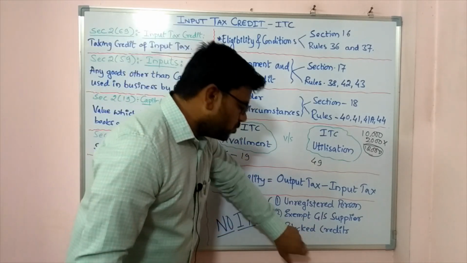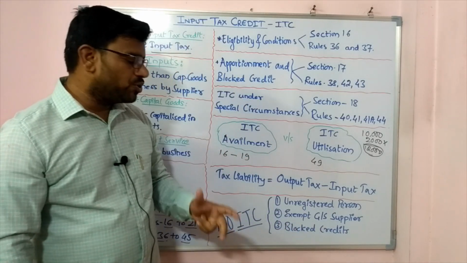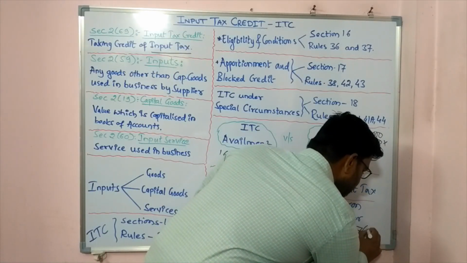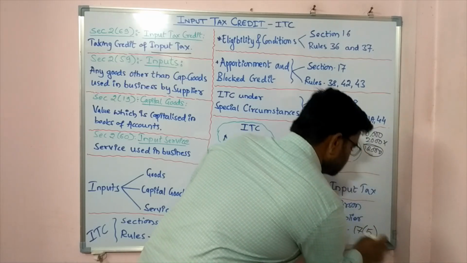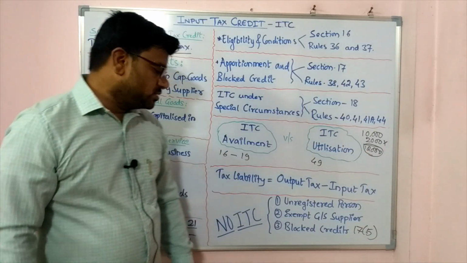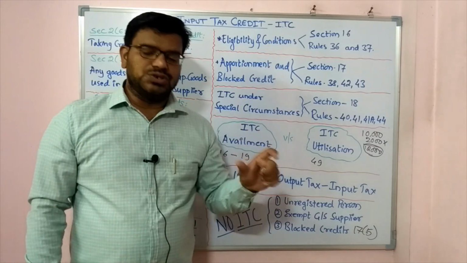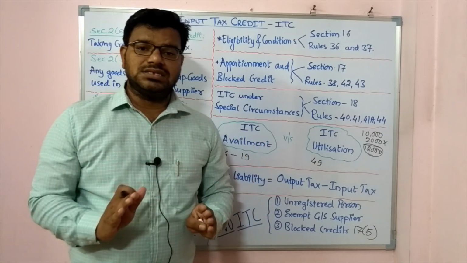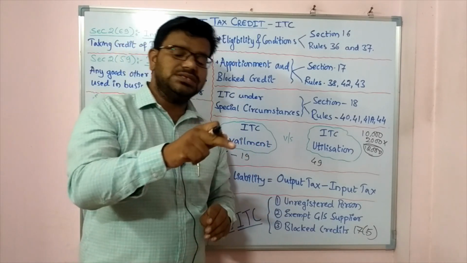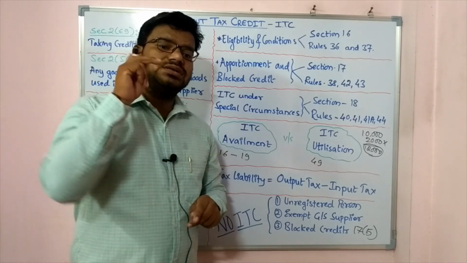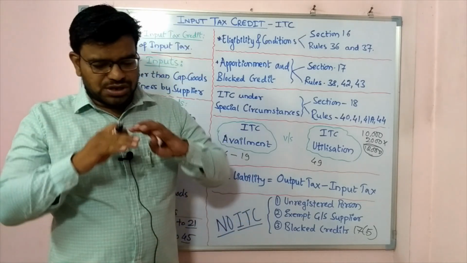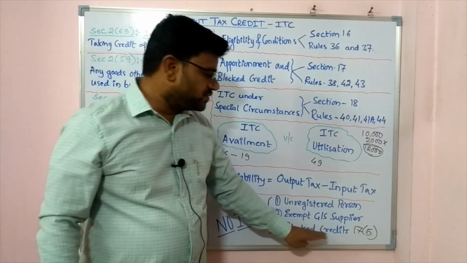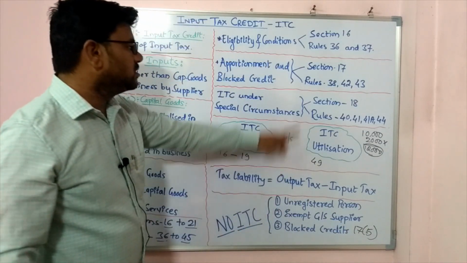See, blocked credit. Now what is this blocked credit? This we will be learning in section 17, subsection 5. What is this blocked credit? Blocked credit is a negative list of goods where you will not get the ITC in any case, even if the goods are used in the business, even if the goods are supplied by the registered person, or in any case. These are blocked credit, you will never get the credits. This will be learned in section 17, right?